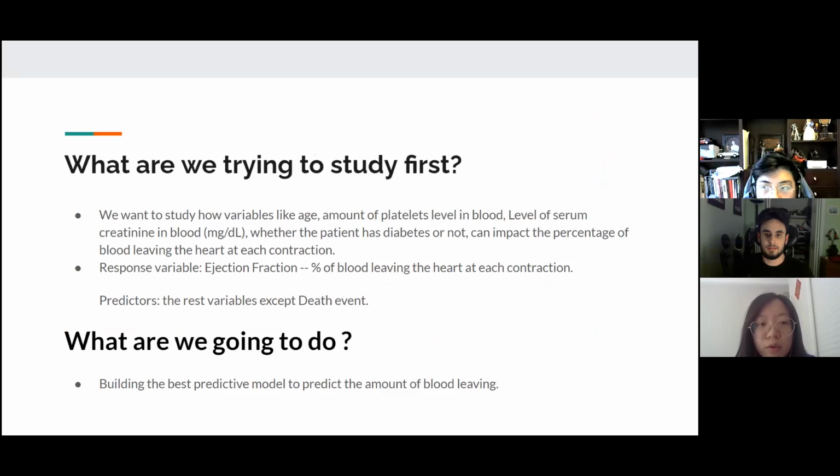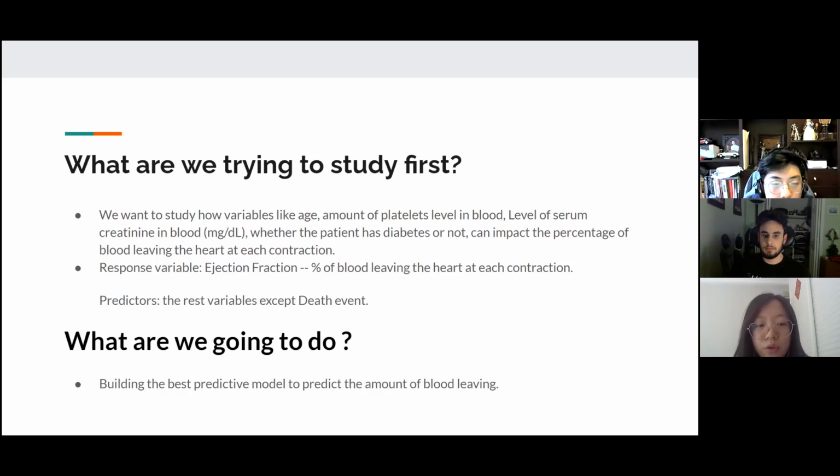What are we trying to study first? We want to study whether variables like age, platelet level in the blood, level of serum creatinine in the blood, and whether the patient has diabetes or not can impact the percentage of blood leaving the heart at each contraction. So our response variable will be ejection fraction, and the predictors will be the rest of the variables, except the death event. Why did we not include death event? Because death event brought us many troubles as we ran R, and also death event is a categorical variable, so we did not include it.